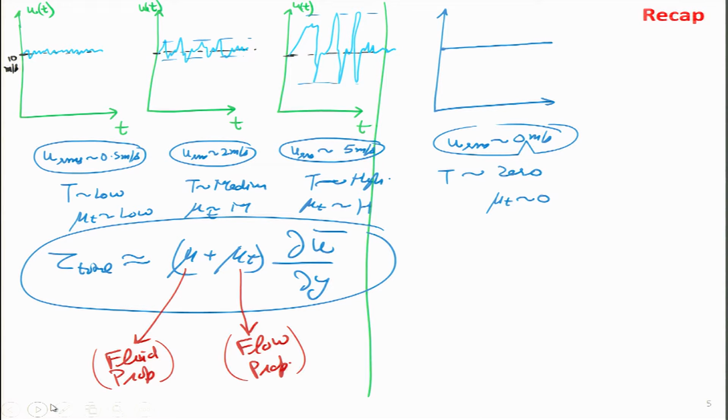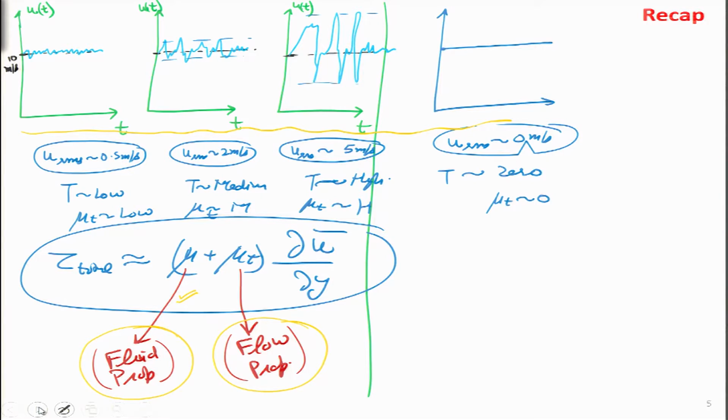It also enhances momentum transfer, and then we looked with the help of these three rapidly developing turbulence levels from 0 to low to medium to high, that these fluctuations kind of increase. And then we have seen that one of the viscosities is the fluid property that we are familiar with, and the additional viscosity is the flow property. So, I can kind of tune it. If the flow turbulence is very low, then the mu t value is 0. If the turbulence value increases, then this mu t also increases. So, engineers are glad to have that thing, so we can control it.